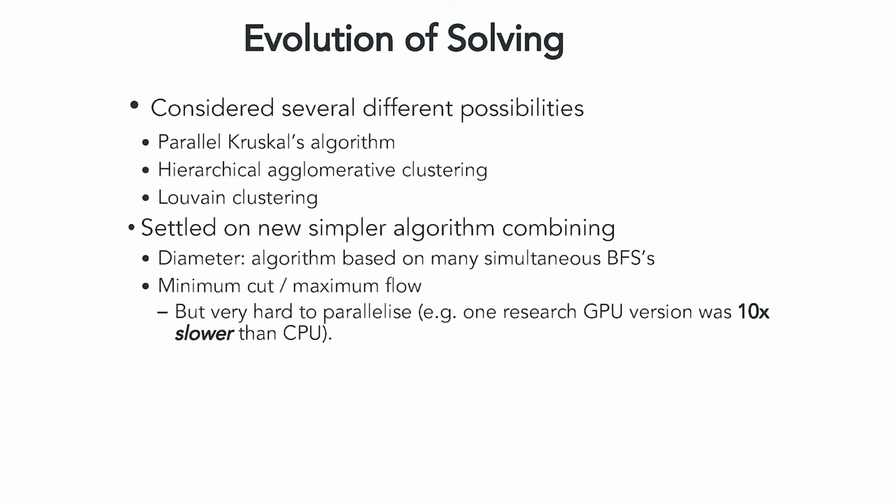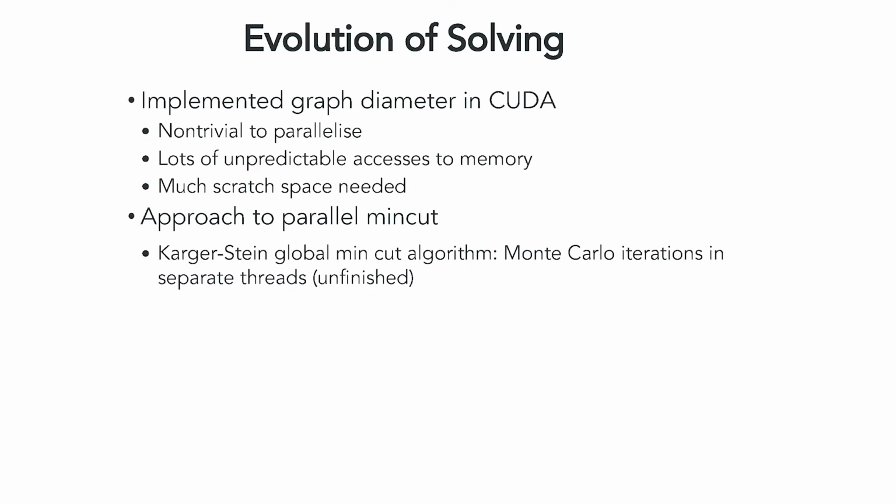However, we did implement the graph diameter function in CUDA, and we found that the graph diameter was about 1,000 times faster than the CPU implementation in NetworkX. Now, granted, NetworkX is Python, so it's not a fair comparison, but it was still way faster than what we previously had.